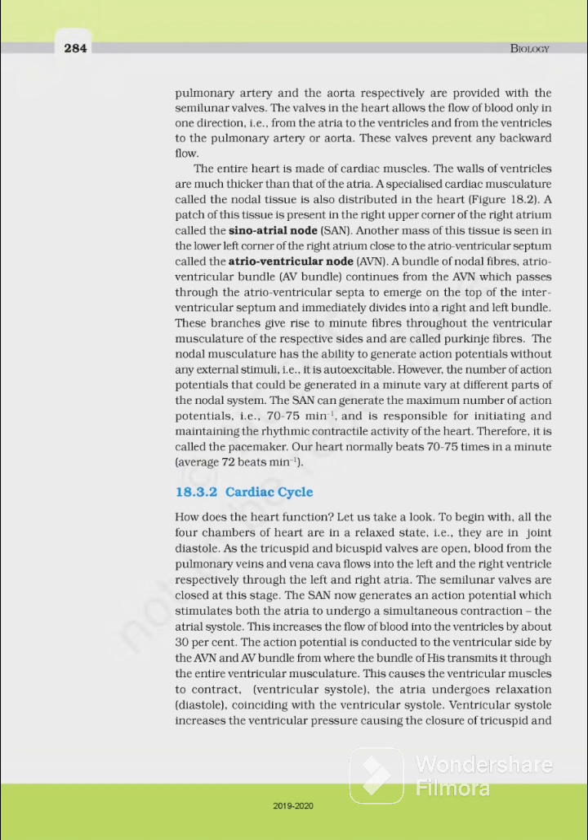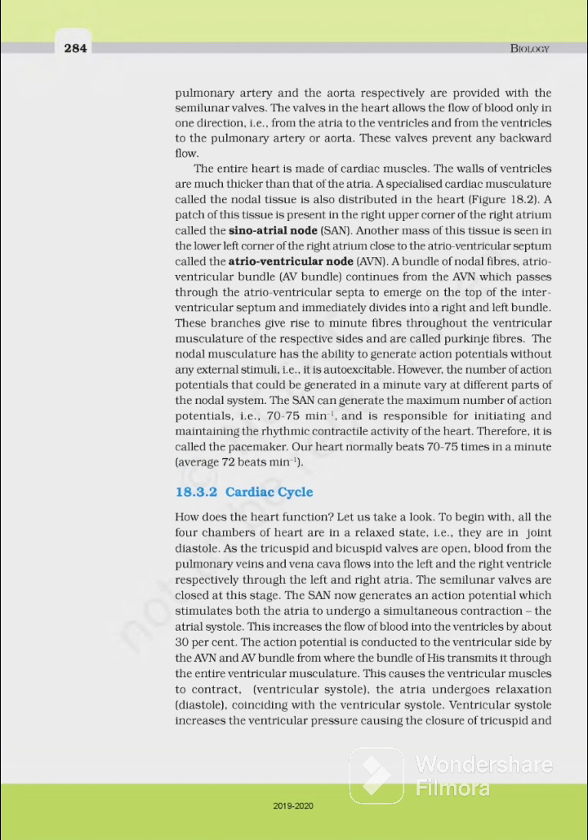The SAN now generates an action potential which stimulates both the atria to undergo a simultaneous contraction, the atrial systole. This increases the flow of blood into the ventricles by about 30%. The action potential is conducted to the ventricular side by the AVN and AV bundle, from where the bundle of His transmits it through the entire ventricular musculature. This causes the ventricular muscles to contract. During ventricular systole, the atria undergo relaxation, that is diastole. Systole is contraction and diastole is relaxation. So this causes time confusion in questions.